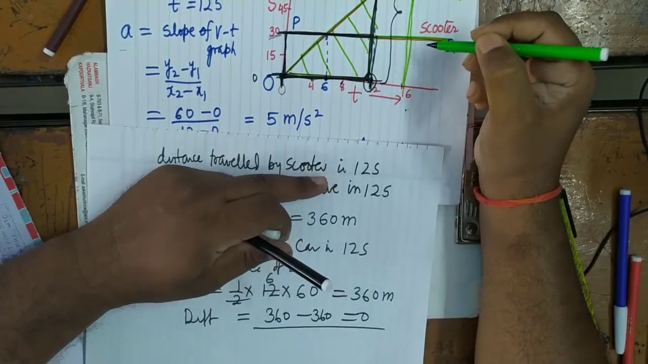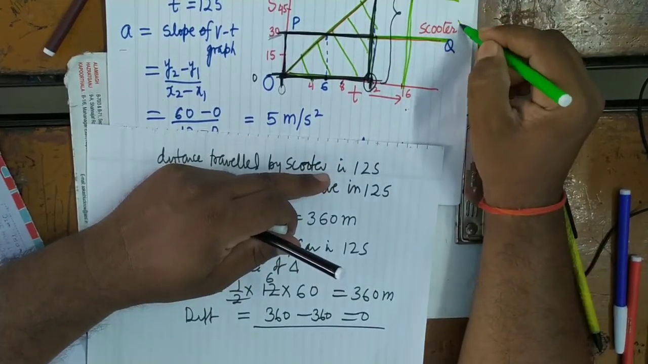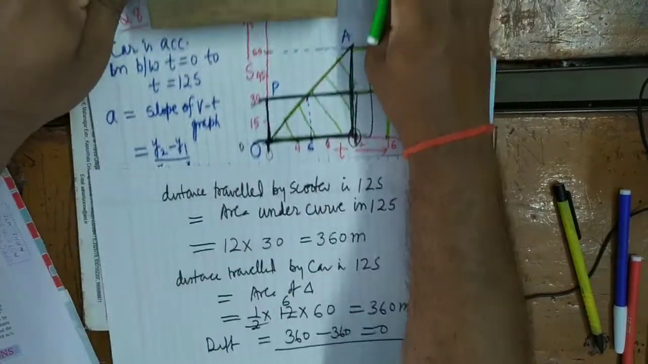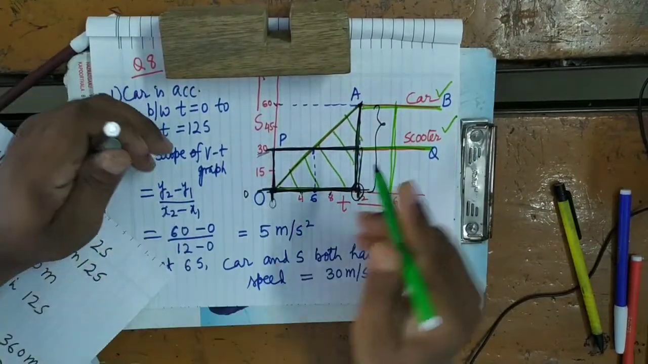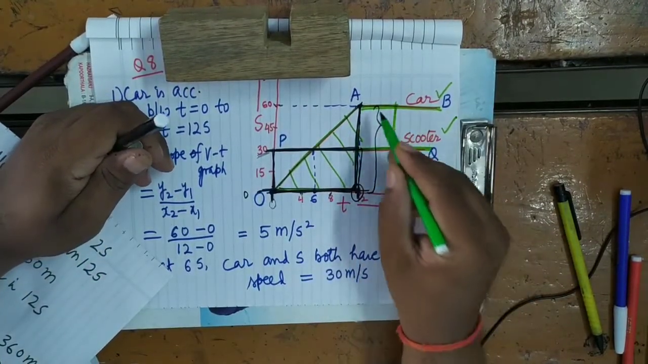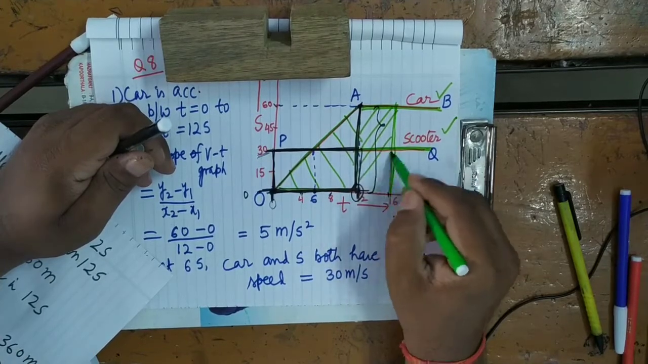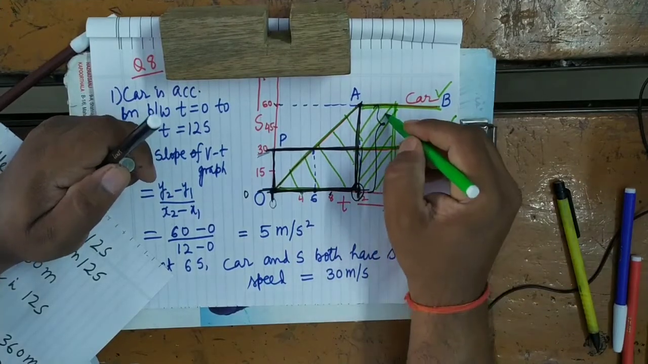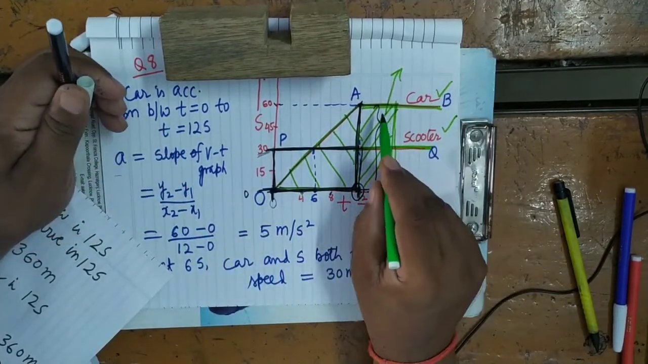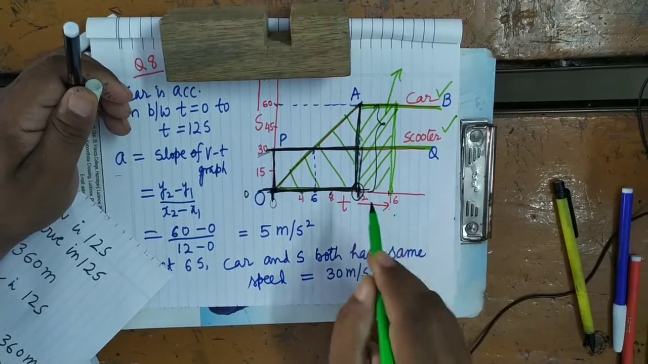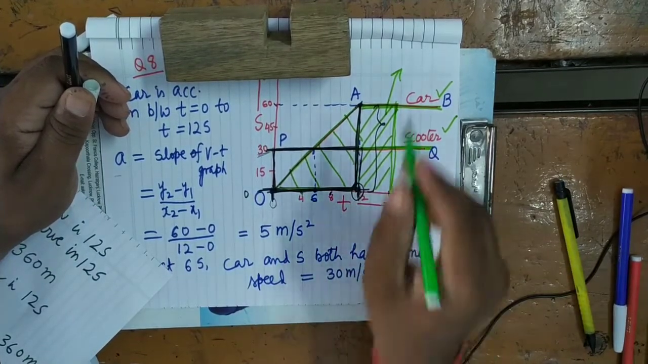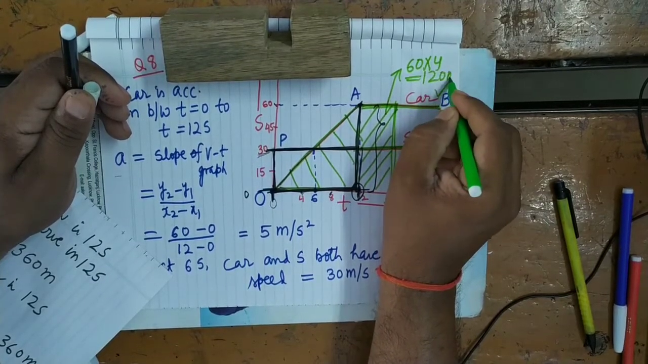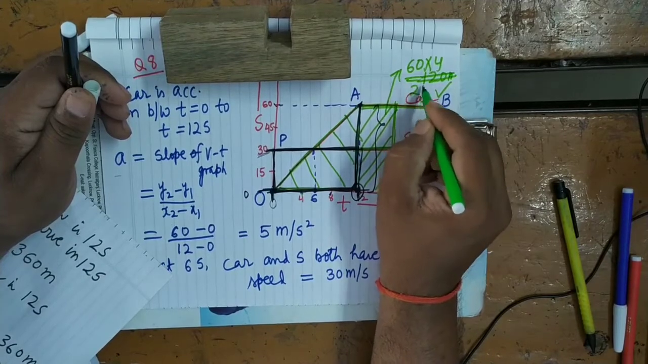In the next 4 seconds, what is the difference between the distance the car travels and the distance the scooter travels? So how much distance is the car traveling in 4 seconds? You can see here, the distance traveled by the car in 4 seconds equals this area. It is rectangular in shape, so the length is 60 and the breadth is 16 minus 12, 4. So 60 into 4 equals 240 meter.